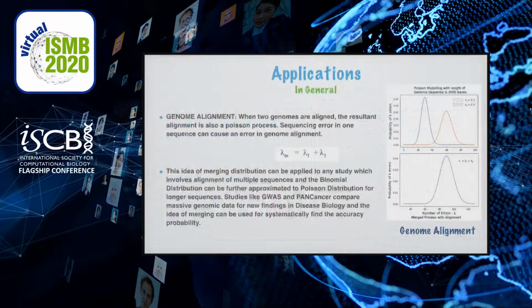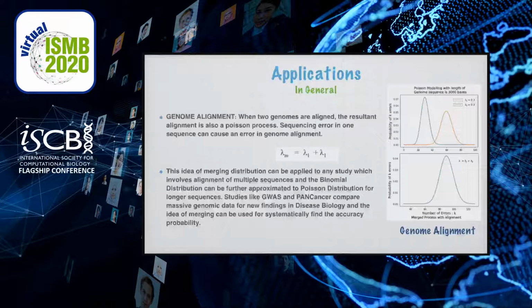The merging process is a general idea and it can be extended beyond for multiple applications in genomics. For genome alignment, the resultant alignment is also a Poisson process. The idea of merging distributions can be applied to any study which involves alignment of multiple sequences, and the binomial distribution can be further approximated to the Poisson distribution for longer sequences.